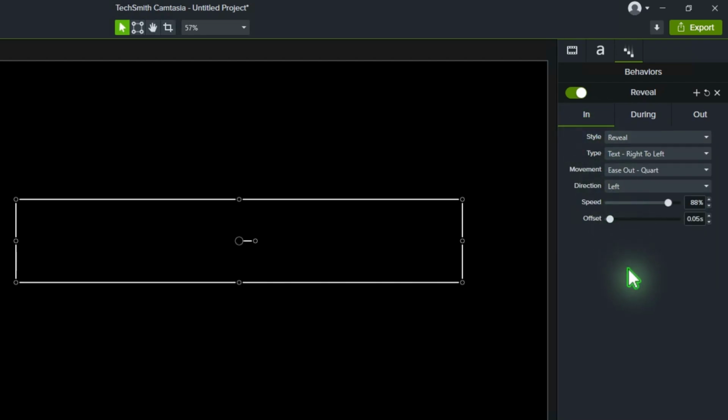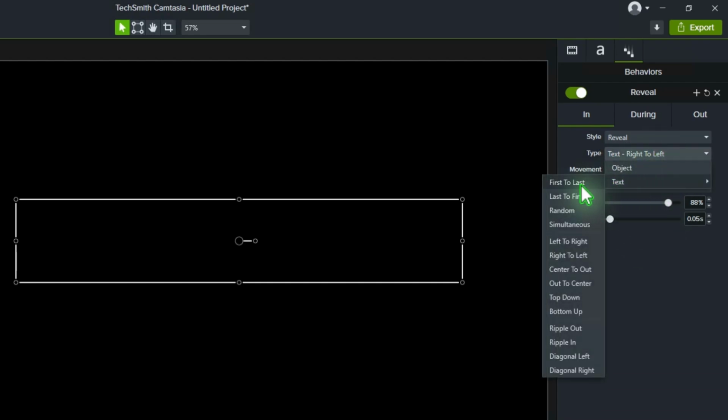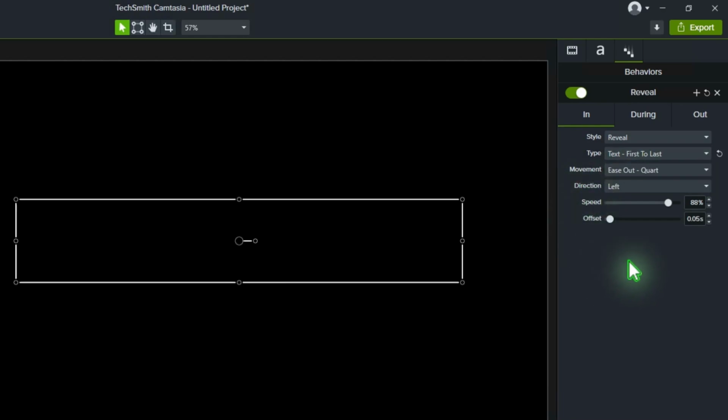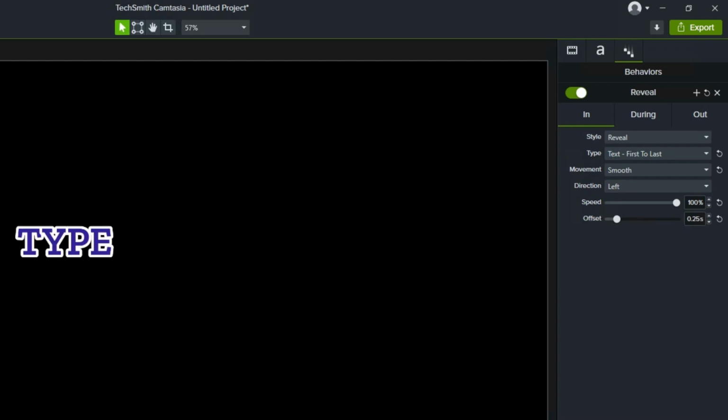Now, head over to the In Effect settings. Change the type to text, first to last. Set the movement to smooth. For the speed, adjust it to 100% and set the offset to 0.25. These are my personal favorite settings, but feel free to tweak them to suit your project.